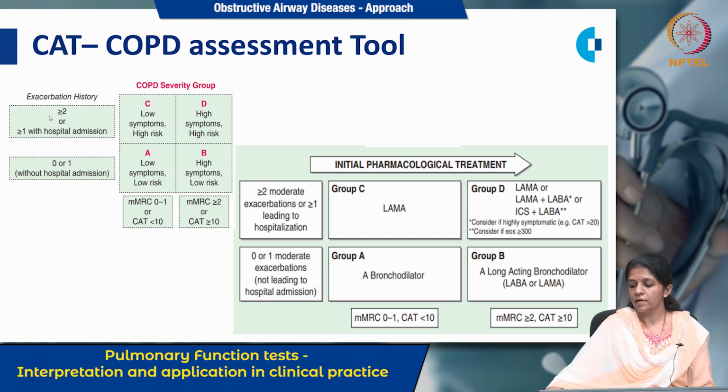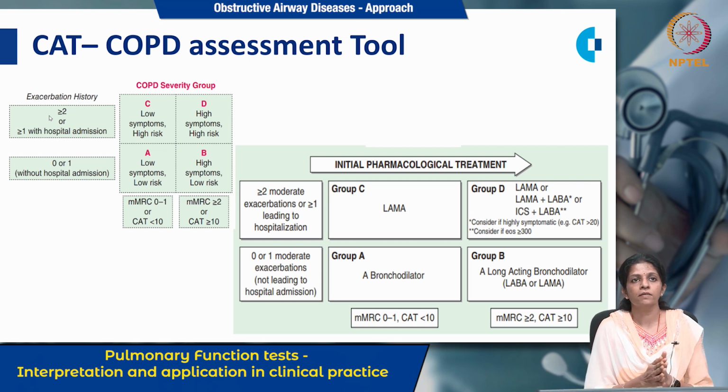Then to categorize severity, we use mMRC, the modified Medical Research Council classification of dyspnea in patients with COPD, which ranges from 0 to 4, and CAT, the COPD assessment test, which ranges from 0 to 40.